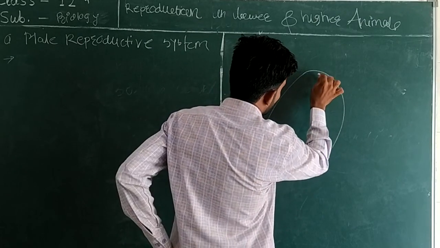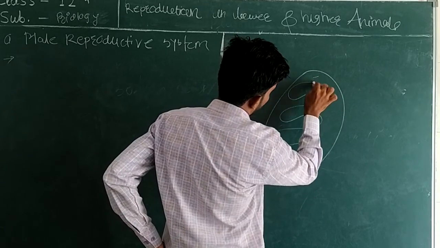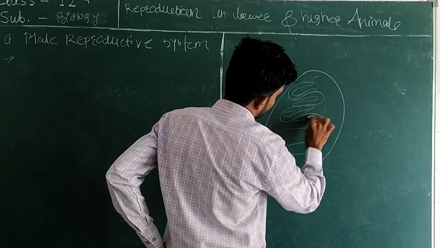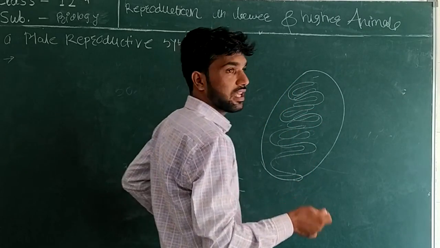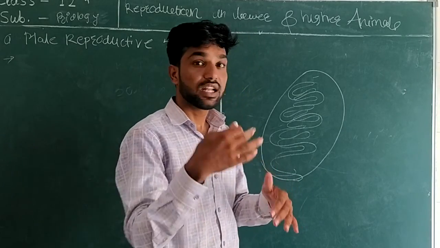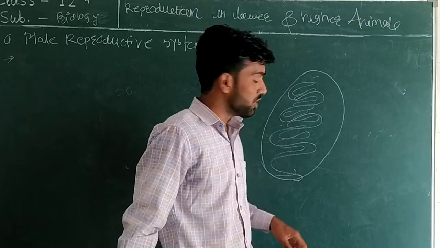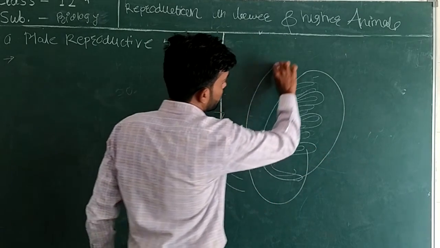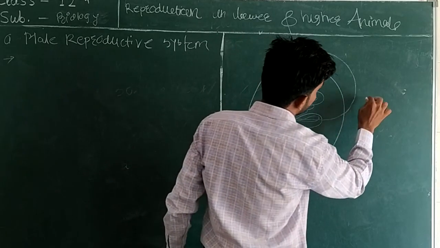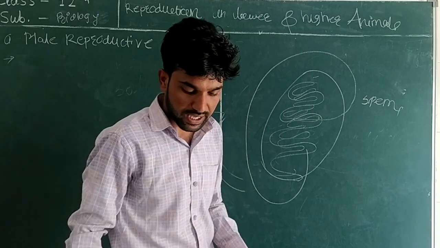Okay. So inside that, it's a wire-like structure. So there is a layer: vas efferentia, vas deferens. These are certain vessels to carry the sperm. What is vas efferentia? So vas efferentia carry the sperm, because vas efferentia carry the sperm from